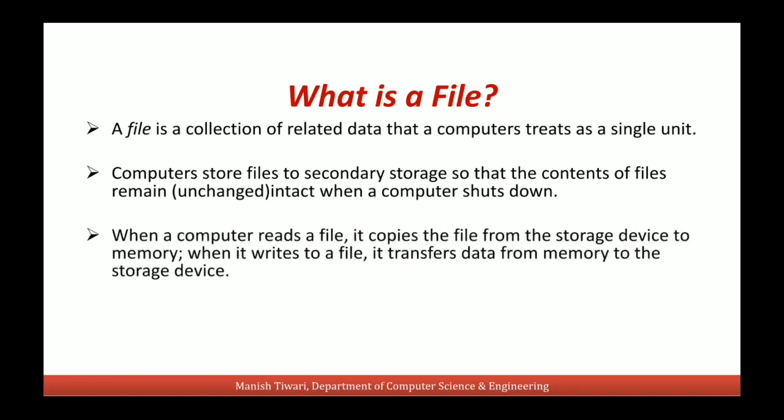When a computer reads a file, it actually copies the file from the secondary storage device to primary memory, and when it writes to a file, after doing write operations, it transfers the data from memory to the storage device so that the data will be stored for future use.